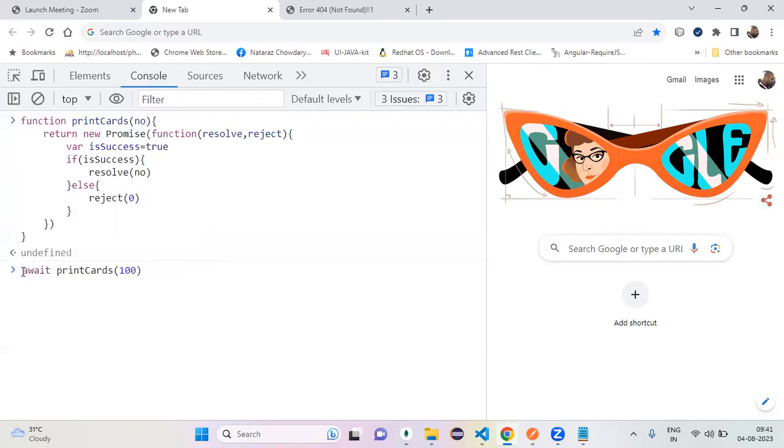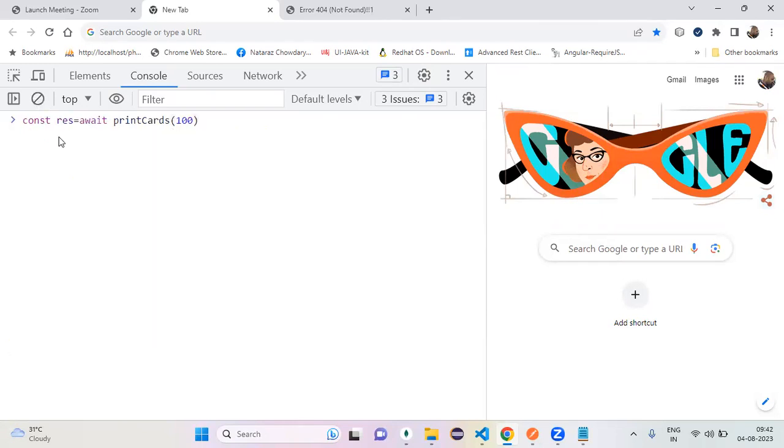By using await, and it returns me some result. Now tell me, what is my result? The result is a number. The number is 100, yes or no? Agreed?